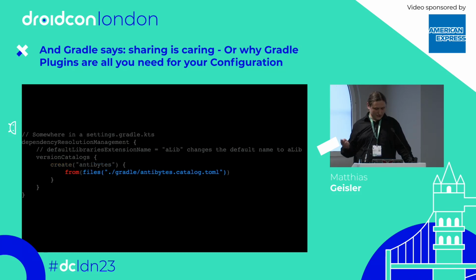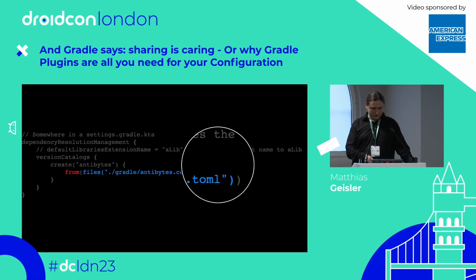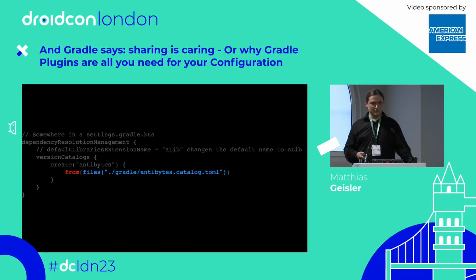That's very telling. And then you only say where to find it, right? Which would be, in my case, under Gradle and antibytes, catalog, toml. So easy as that. It's also pretty straightforward. And we will abuse that thing for some stuff because we can. I love abusing stuff.